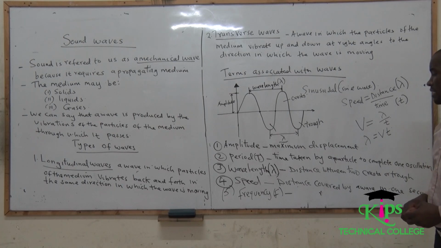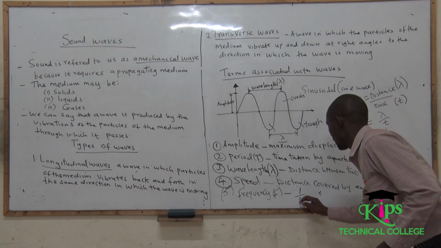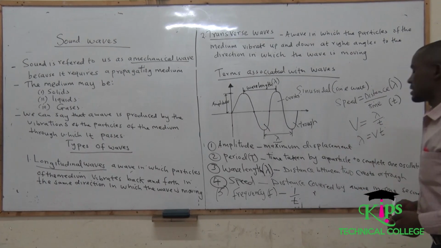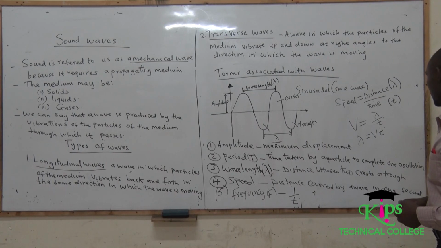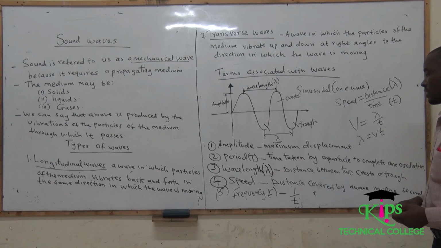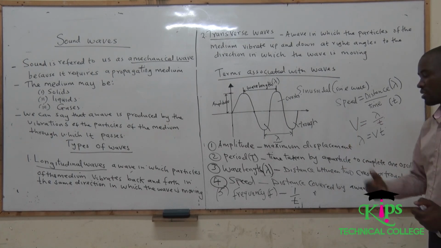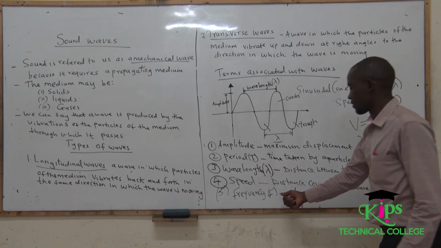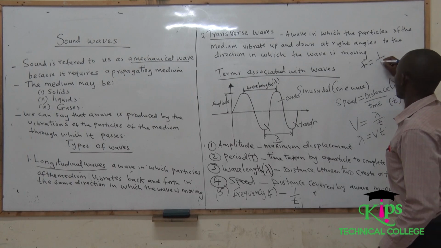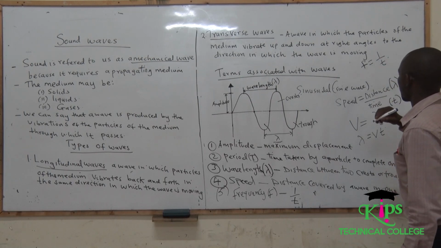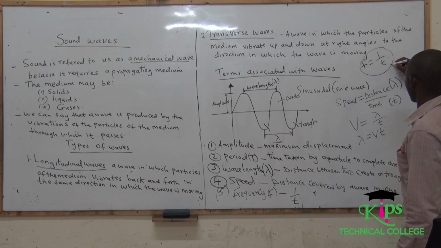Frequency is normally given as 1 over time, which basically means it is the number of oscillations that are made in one second. The number of complete oscillations you make in 1 second is what we refer to as frequency. And frequency is equal to 1 over time.